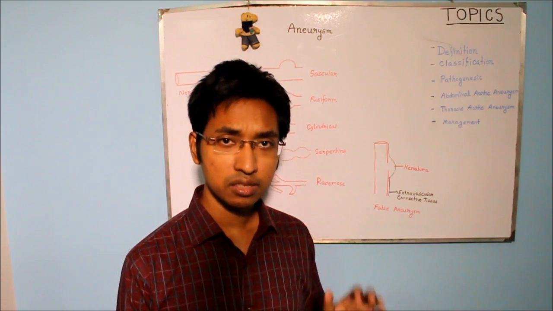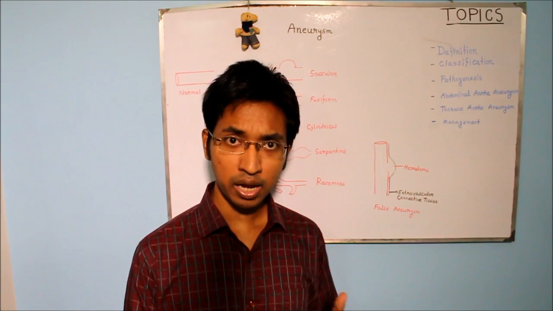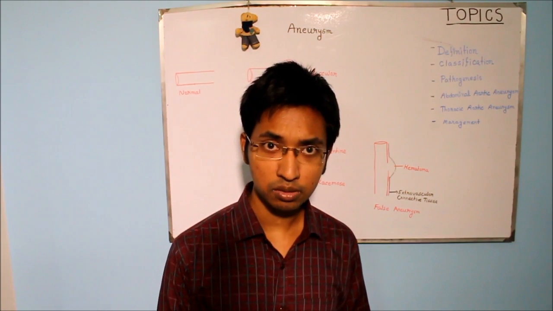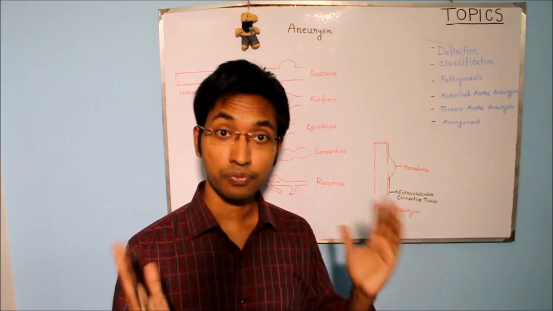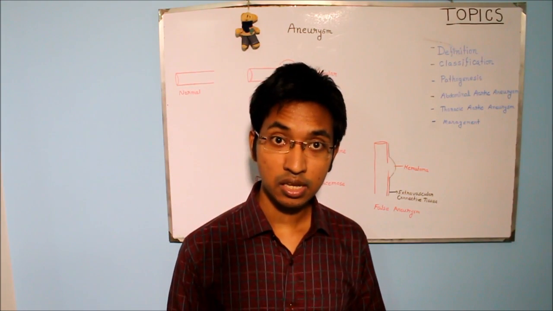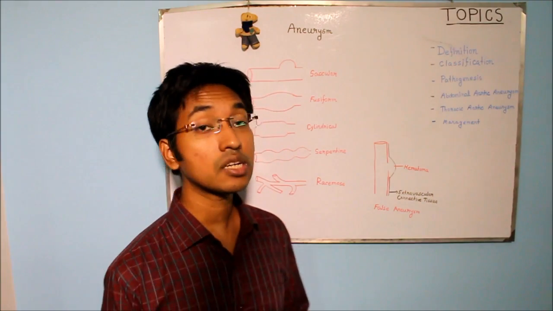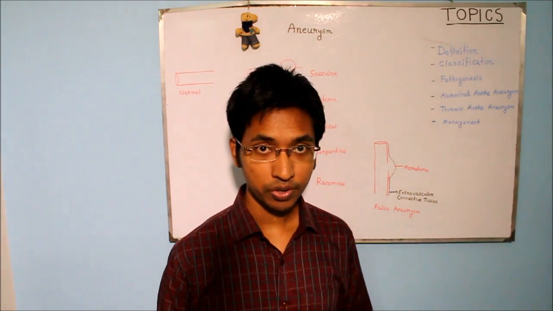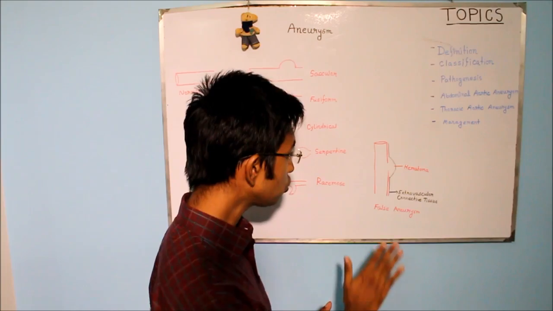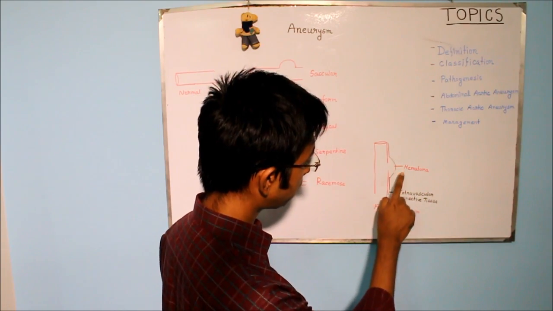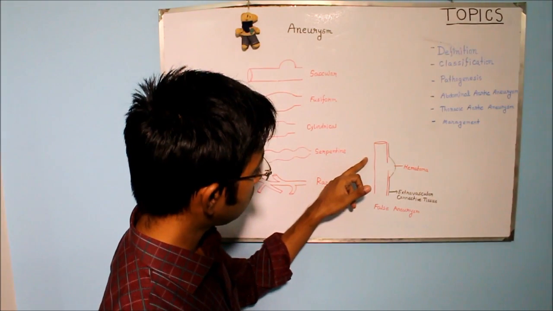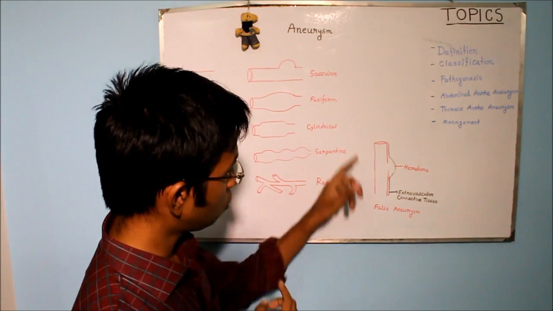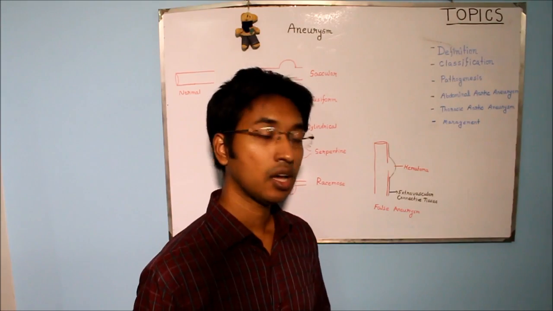And the thing is, in this situation, once blood has gone out of the blood vessel into extravascular space, that blood is then confined to that space with the help of some extravascular connective tissue. Let me explain. So here I have drawn a false aneurysm. This, drawn in red, is the blood vessel. Since this is drawn in red, obviously this is an artery.